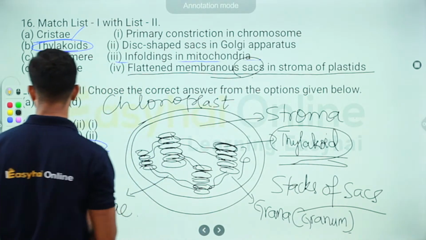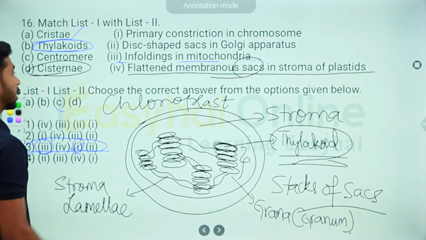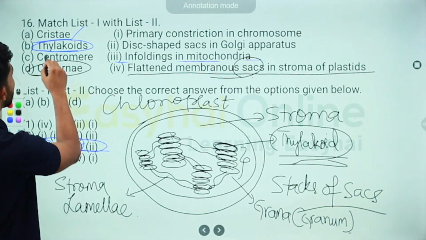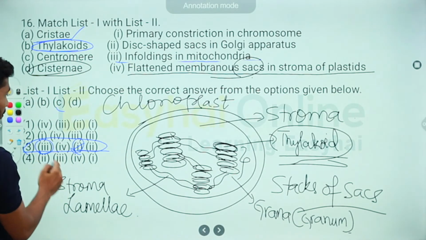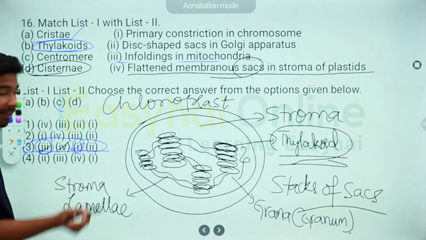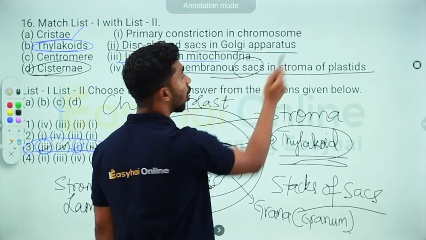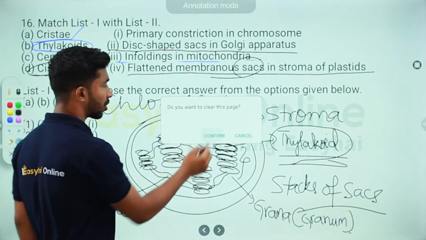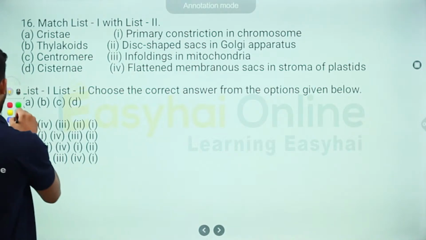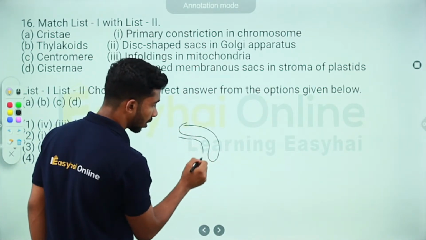Finally, cisternae. What is cisternae? Let's also check this option. Thylakoid is B to 4. Yep, B to 4, it's correct. By default, cisternae becomes the disc-shaped sacs in the Golgi apparatus. I'll just draw and show you what they mean. The Golgi apparatus, we draw it like this.